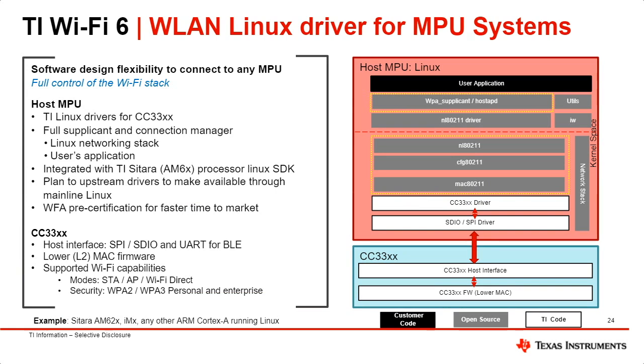When you provide the Wi-Fi credentials to join a network, the WPA supplicant is first started and attempts to initiate the connection. The supplicant then communicates with the NL802.11 driver that's part of the Linux kernel. The NL802.11, or netlink, implements a netlink interface between user space and kernel space components of the Linux wireless solution, which then talks to CFG 802.11, or the config, which simply configures the Linux wireless API. And that talks to the MAC 802.11, which is the so-called upper MAC, also part of the Linux kernel, implementing upper MAC layer functions for the Wi-Fi solution.